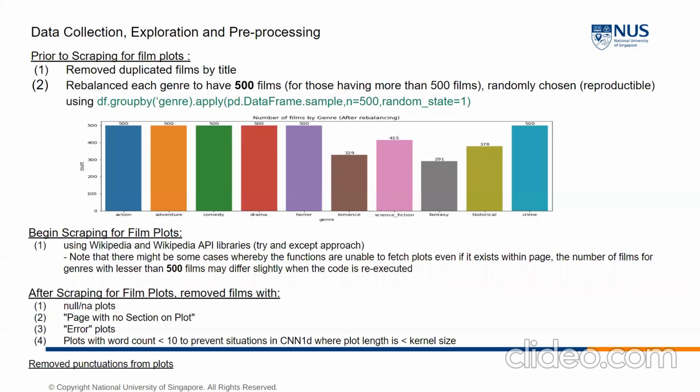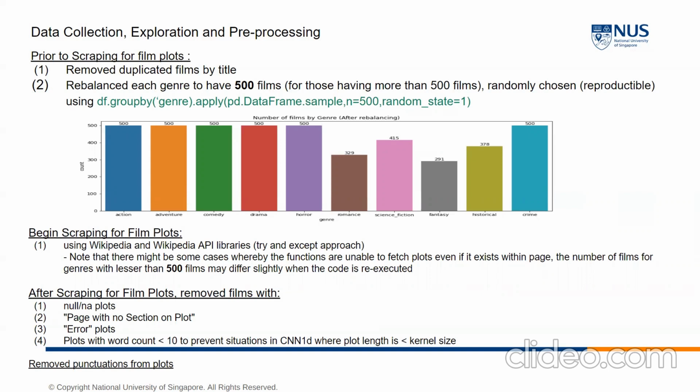Prior to scraping for film plots, first, we have removed duplicated films according to their title. Second, for genres with more than 500 films, rebalancing was done using a random state while clipping to the maximum of 500 films. Otherwise, for classes with fewer than 500 films, we will take them as they are.